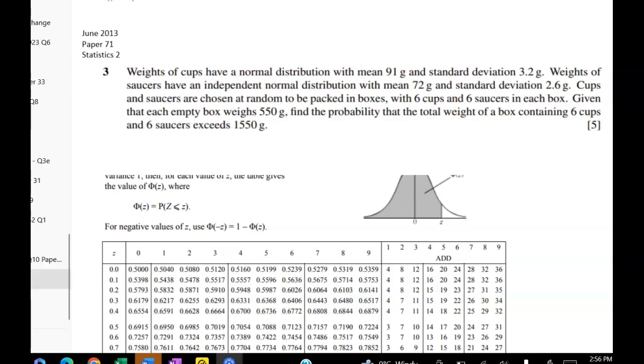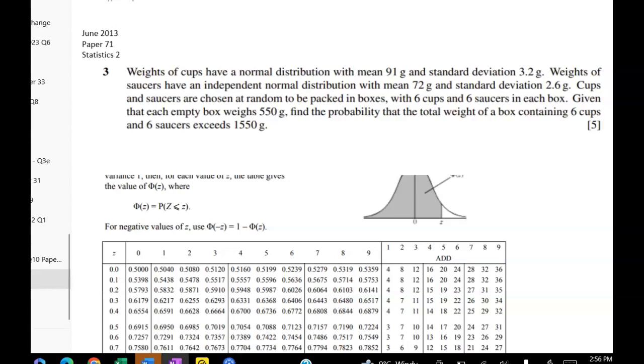This is a question that Snehal sent in, and it's a really good example of the thing I went on and on about in class, which was checking whether you've got a linear combination of random variables or the sum of random variables. The thing to think about in this question is how many different sources of variation have we got? If you go back to basics, you'll get this question right. It's not that difficult if you just take it slowly.